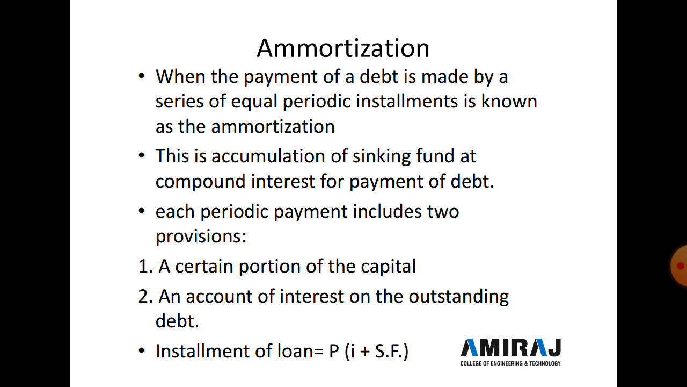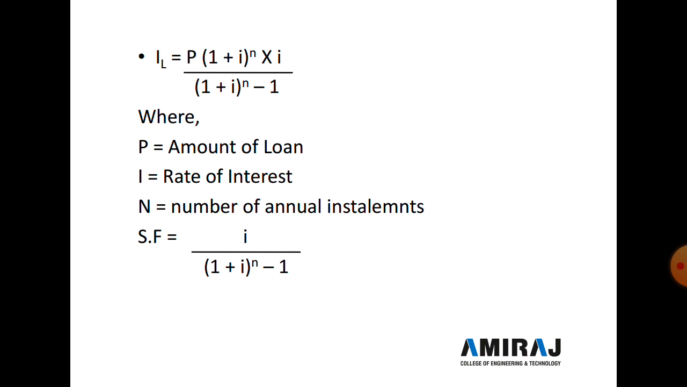Now here I is the rate of interest, and P(1+I)^n multiplied by I divided by (1+I)^n minus 1. Here P is the amount of loan, I is the rate of interest, and n is the number of annual installments, and SF, the sinking fund, is I divided by (1+I)^n minus 1.